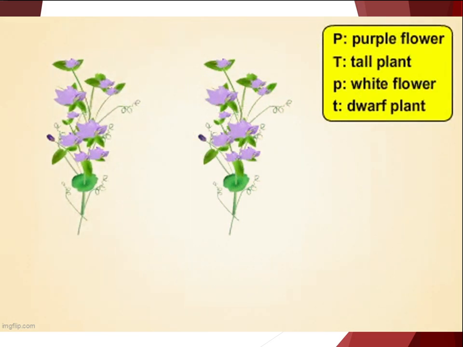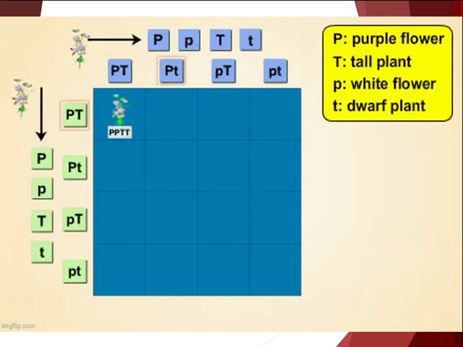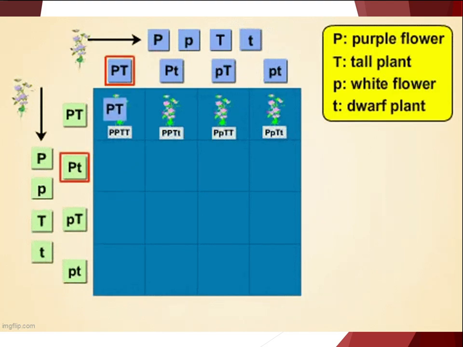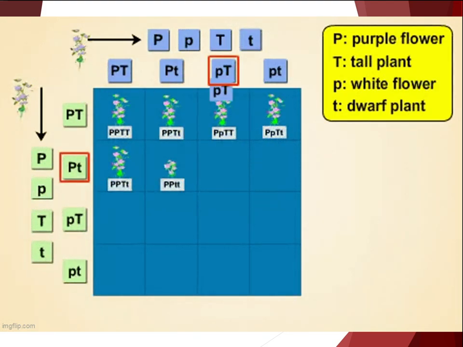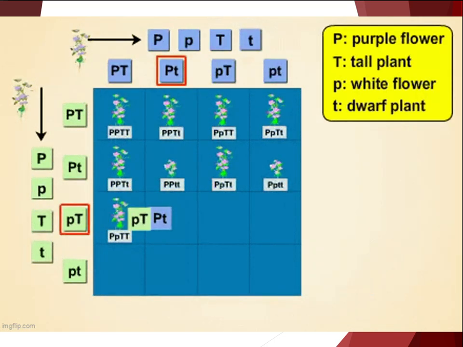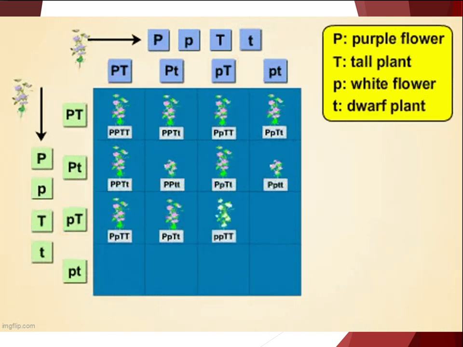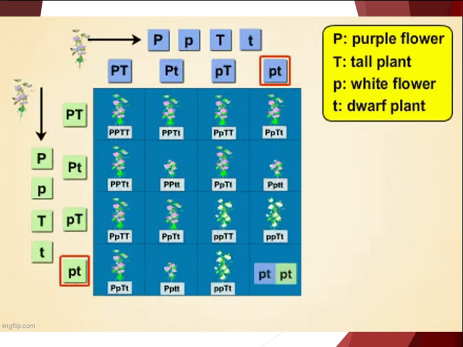So the question is, can we predict the F2 generation outcome of crossing these dihybrids? This dihybrid cross chart must be somewhat more complex to display each possible combination of alleles. So, what do you think the phenotypic ratios of the F2 offspring will be for this dihybrid cross?